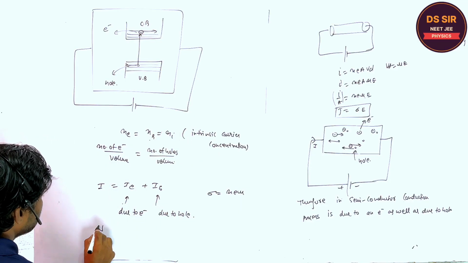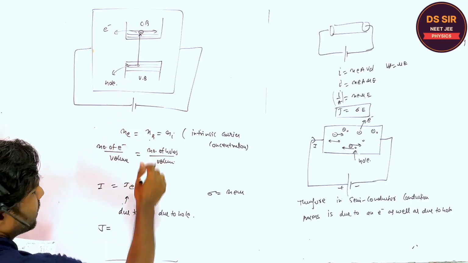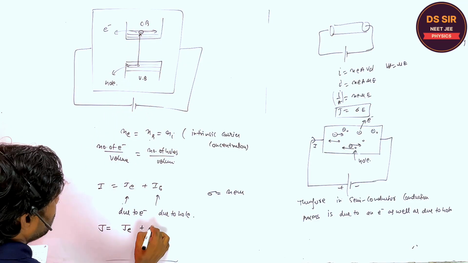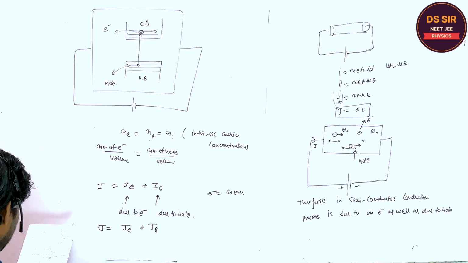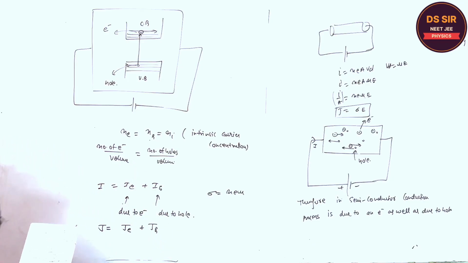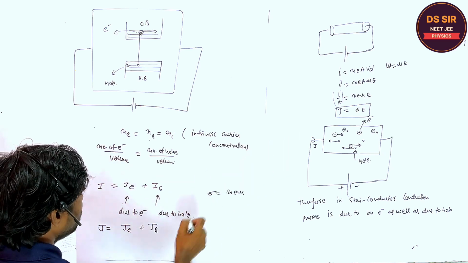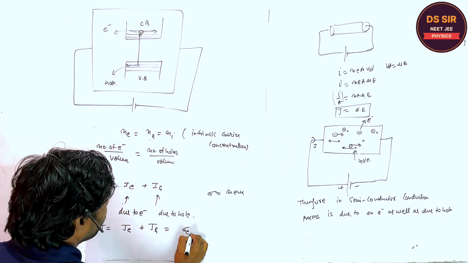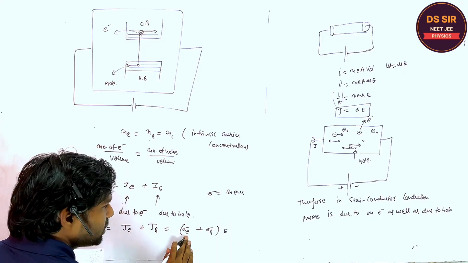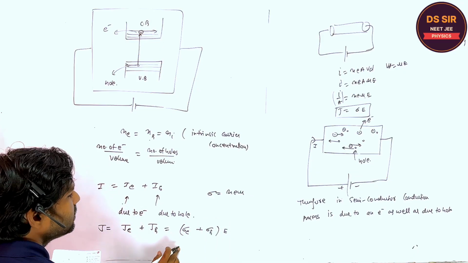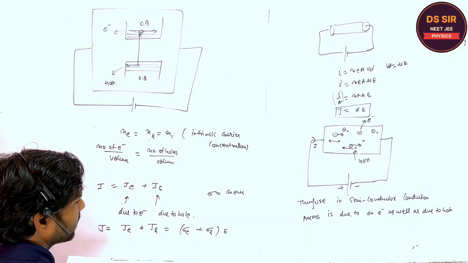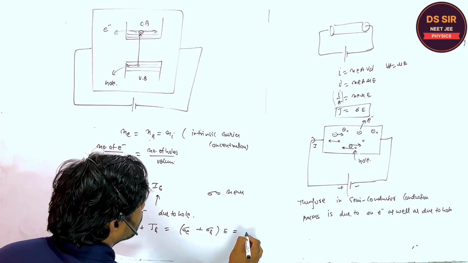So if you consider the current density in this case, it is equal to the current density due to electron and due to hole. What is the current density? Current density is sigma into E, sigma of electron plus sigma of hole, into electric field. Sigma e is the conductivity of the electrons and sigma h is the conductivity of the holes.